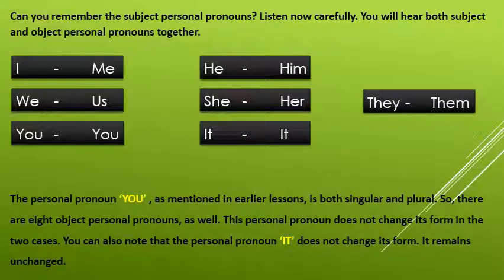The personal pronoun you, as mentioned in an earlier lesson, is both singular and plural. So there are 8 object personal pronouns as well. This personal pronoun does not change its form in the 2 cases. You can also note that the personal pronoun it does not change its form. It remains unchanged.